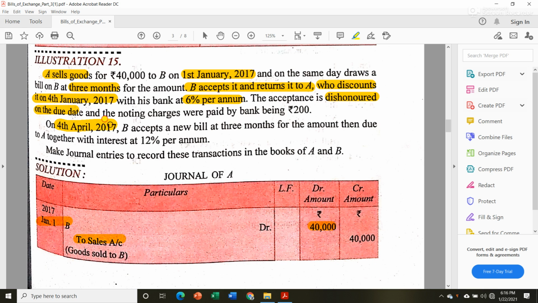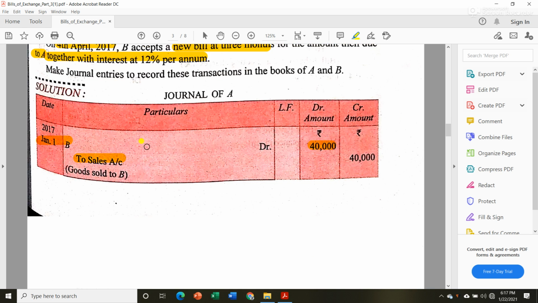On 4th April 2017, B accepts a new bill at 3 months for the amount then due to A together with interest at 12% per annum. That means on 4th April itself, that is on the due date, B again accepts a new bill drawn by Mr. A in place of that old bill, and he accepts it again for 3 months at the rate of 12% per annum.